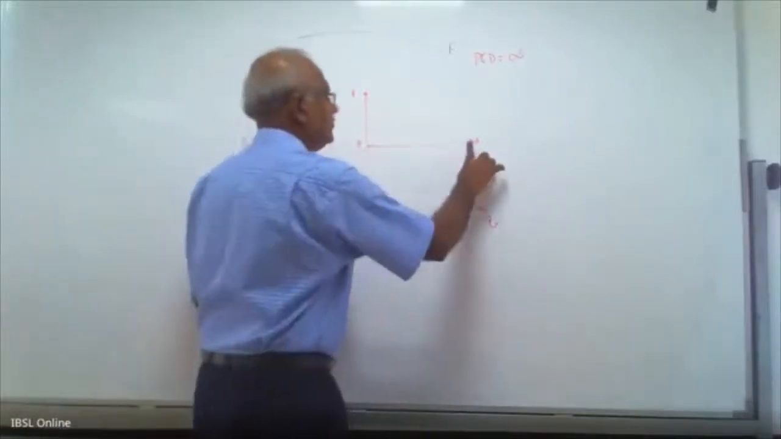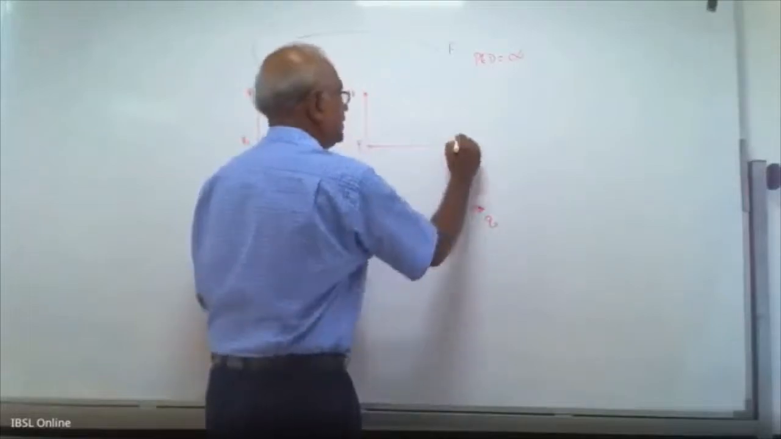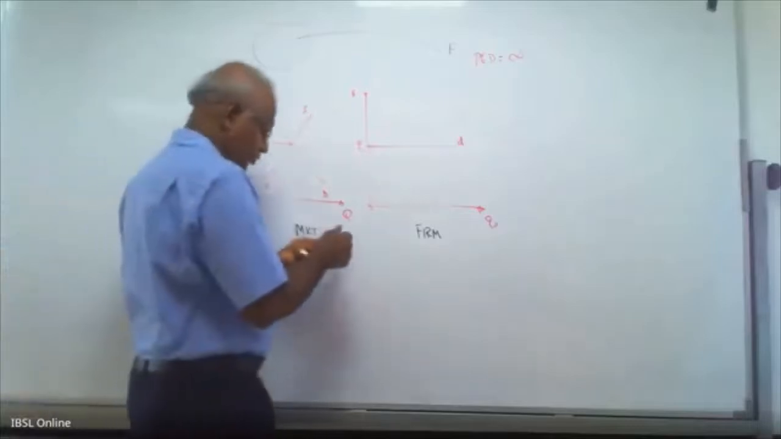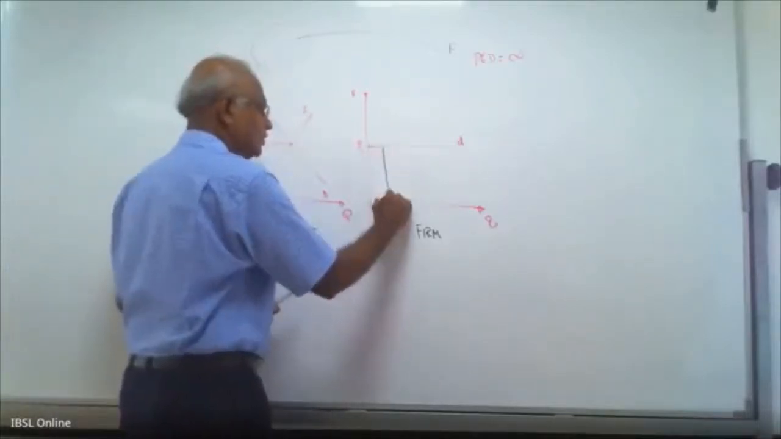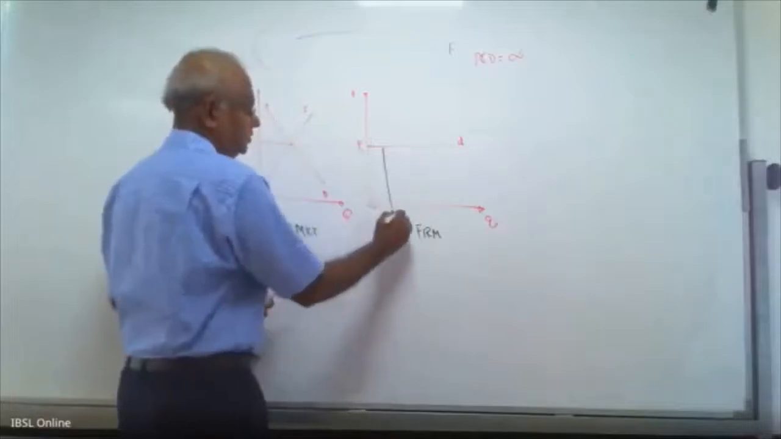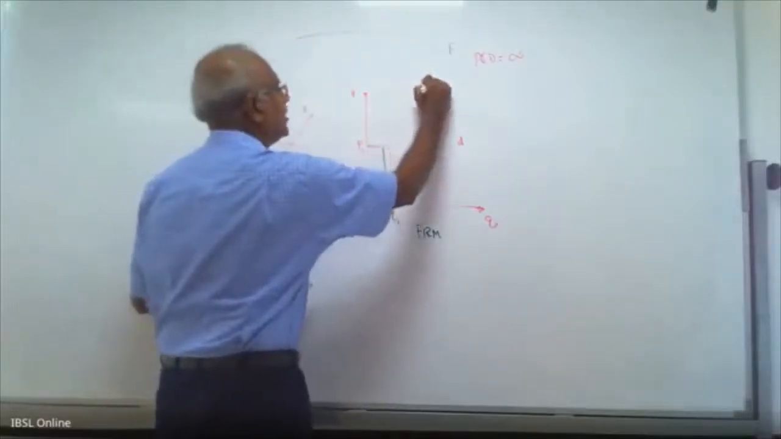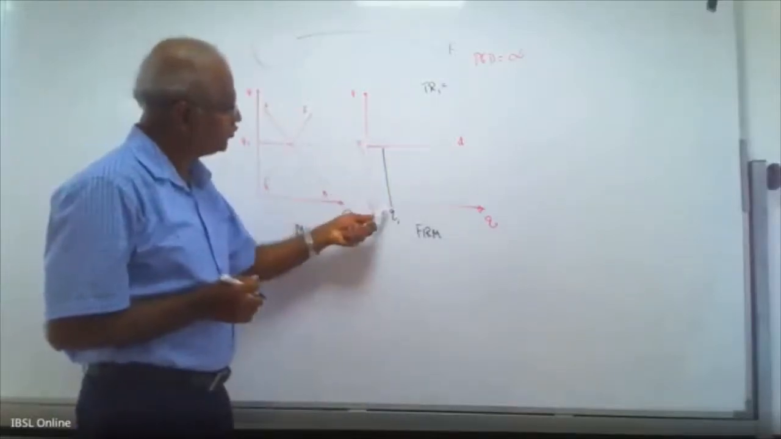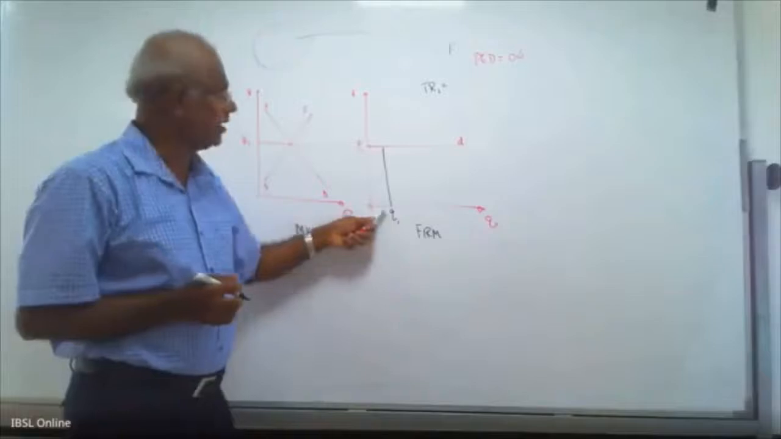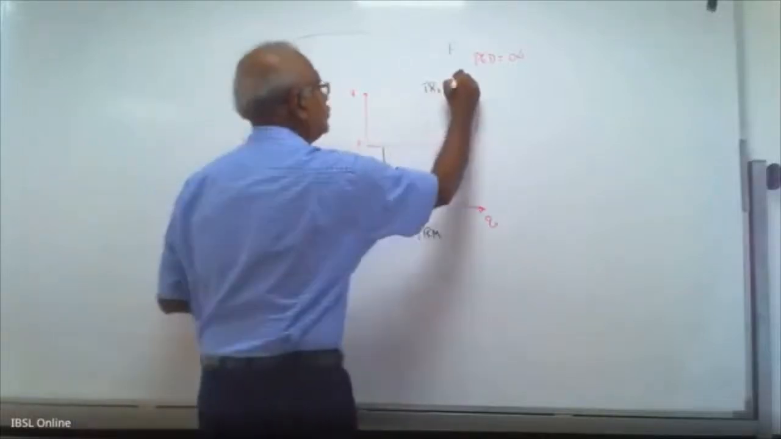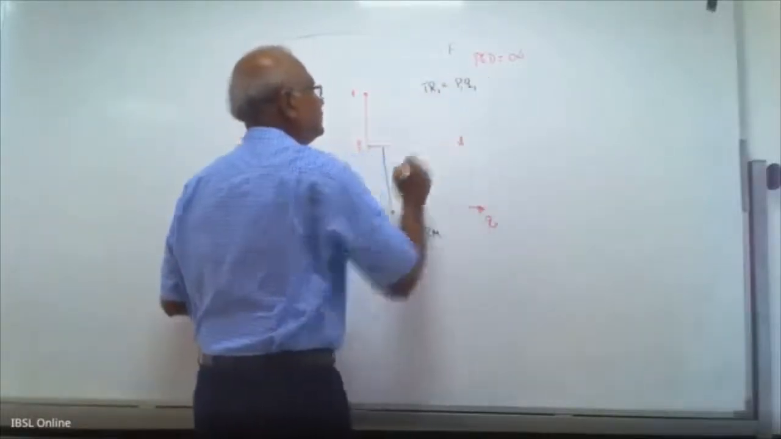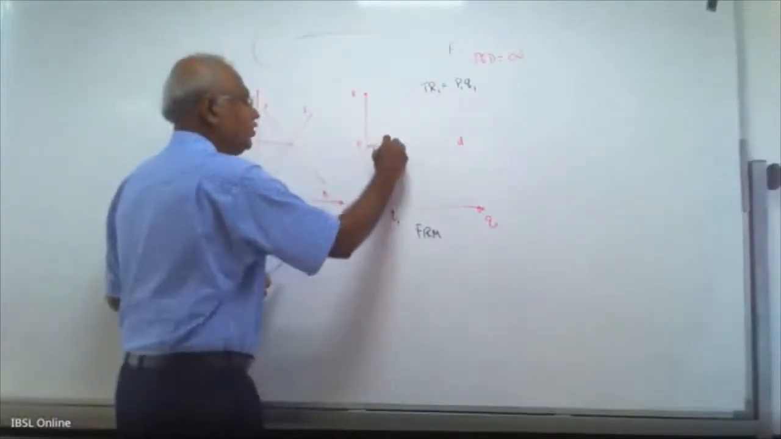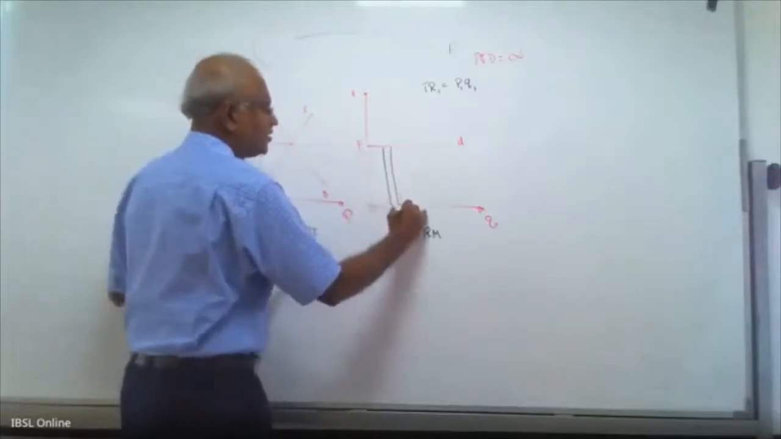The firm takes this price and then decides the quantity. If they produce Q units of the output, small q, let's say Q1, what is total revenue? TR1 is how much? TR1 is price times Q1. Unit price is P1. P1 into Q1.